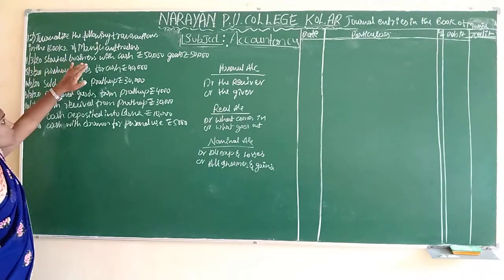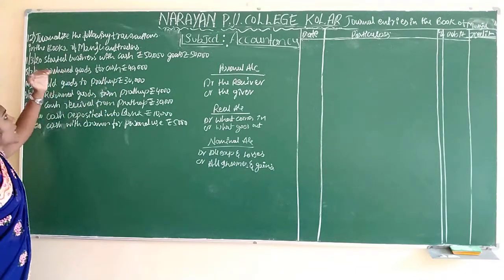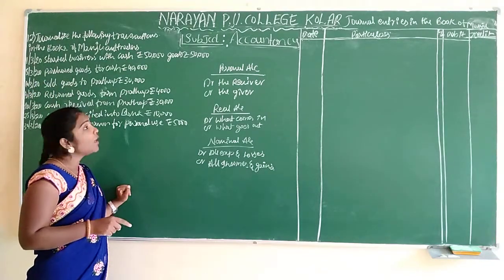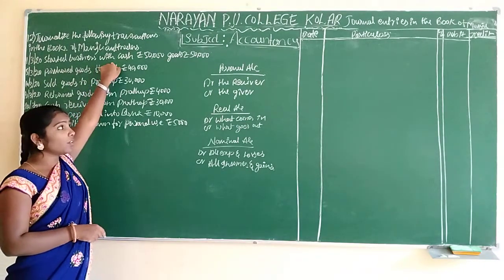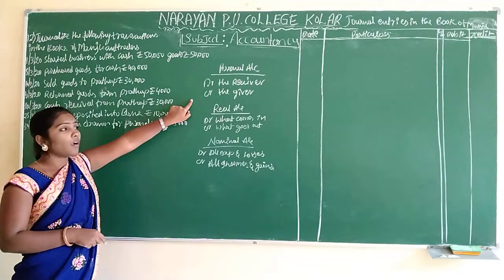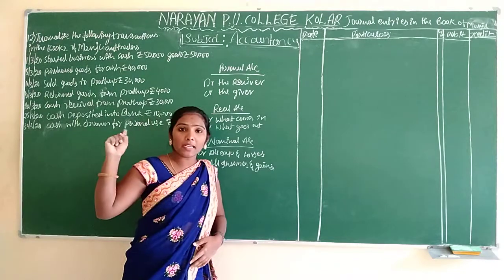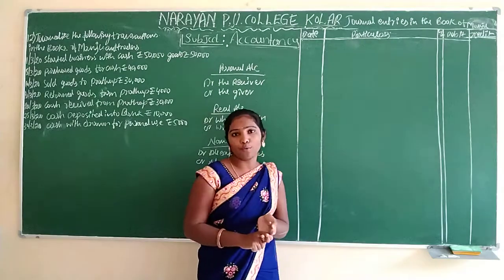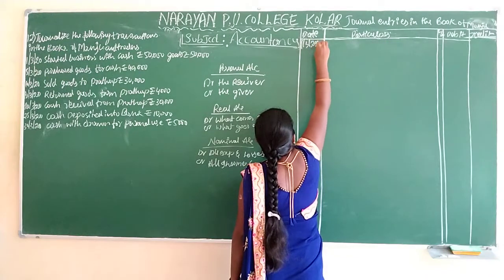1/3/2020, started business with cash rupees 50,000, goods rupees 50,000. They started business with cash and goods. The first entry should always be capital only. Capital account is which account? Personal account. We have to apply the personal account rules here. What are the personal account rules? Debit the receiver, credit the giver. What's the entry for that? Cash account, goods account to capital account. What's the date? 1/3/2020.